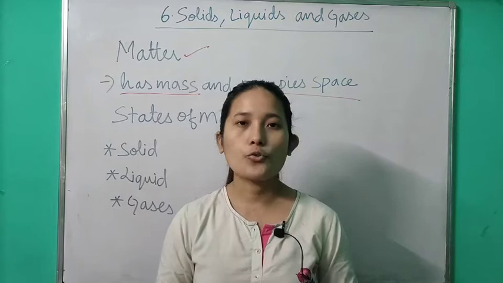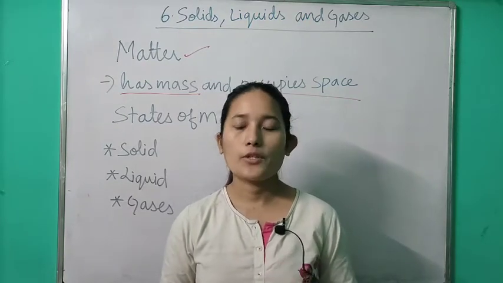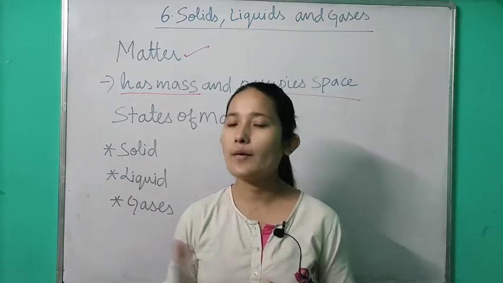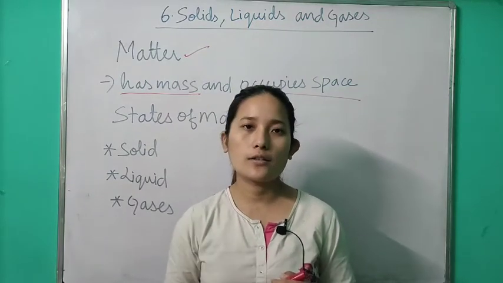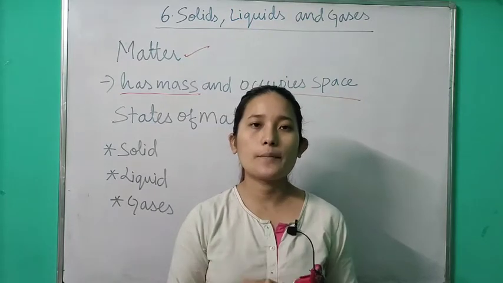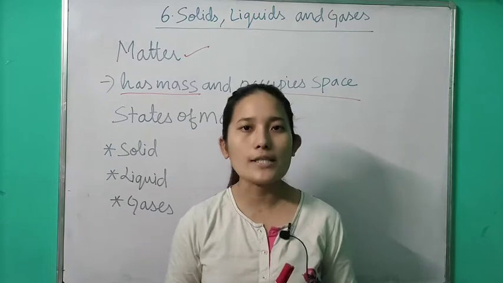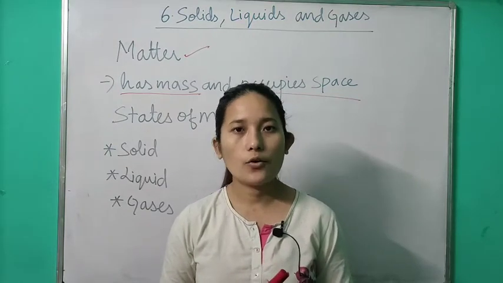So what are the examples? Look at your surroundings. In my surroundings, what do I have? Whiteboard, this marker, the desk, table, chair, all these are matter because they occupy space and have mass.